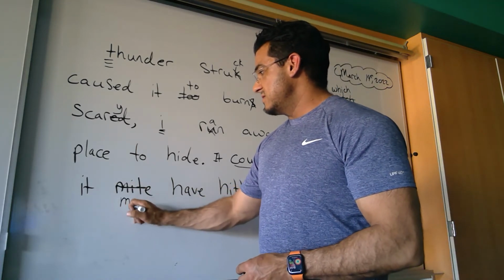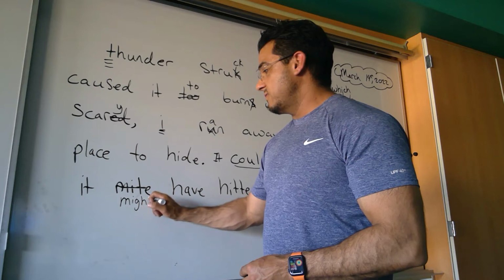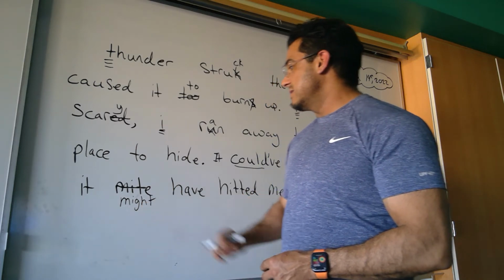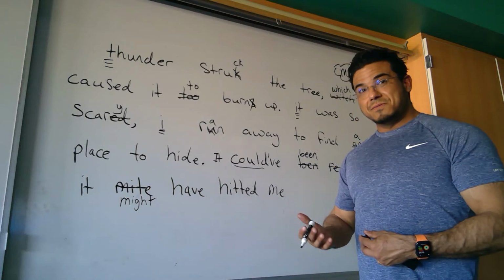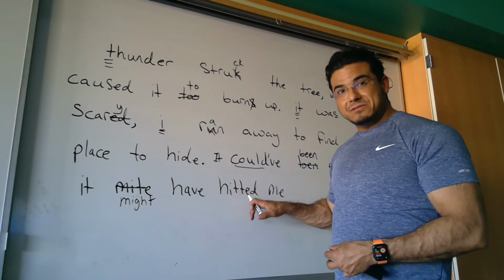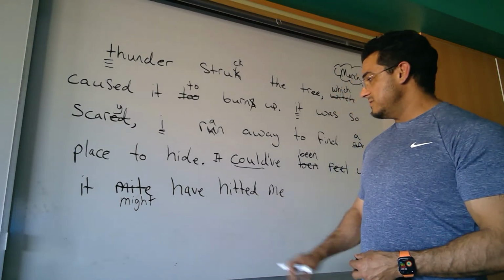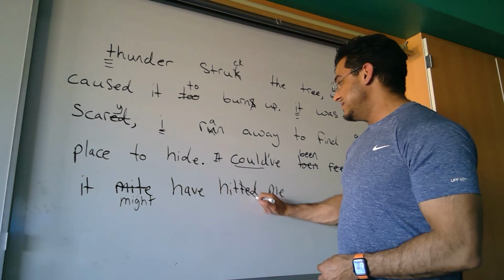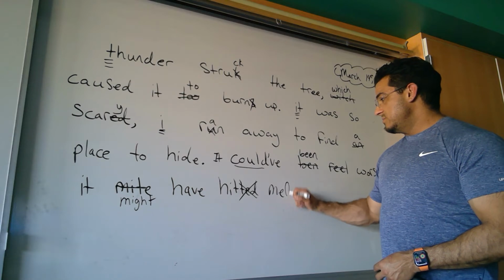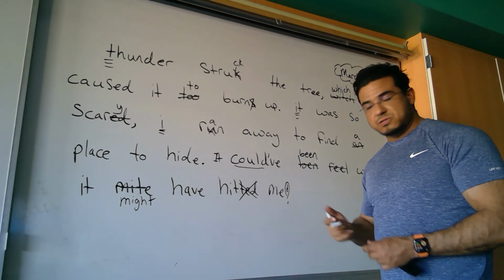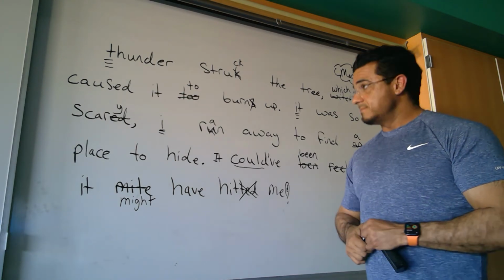Might, we're looking for as M-I-G-H-T, with that H, might. Have hitted. Hitted is an irregular verb. It's not made past tense by appending ed as a suffix, so it could have hit, H-I-T only, me, exclamation mark. Of course, you can switch between that or just a period.